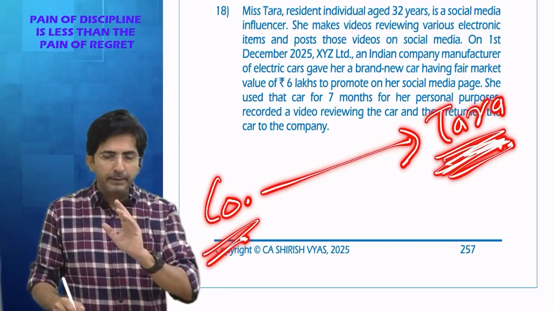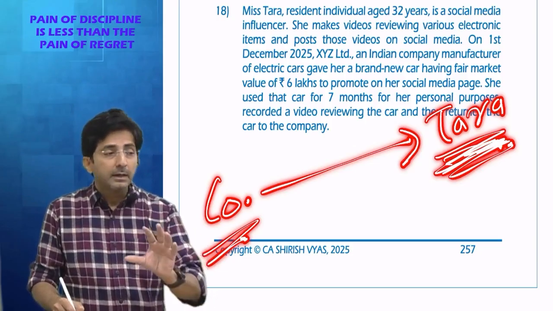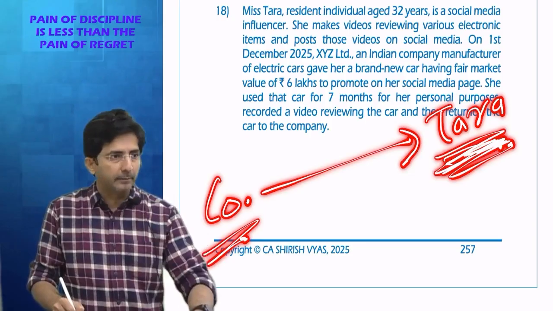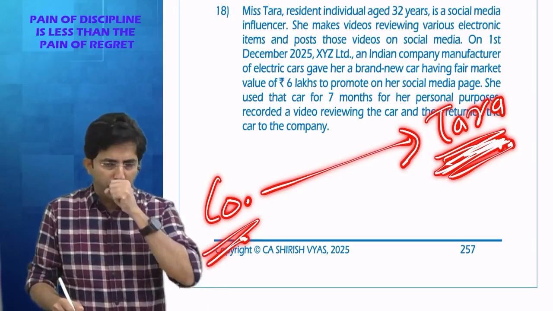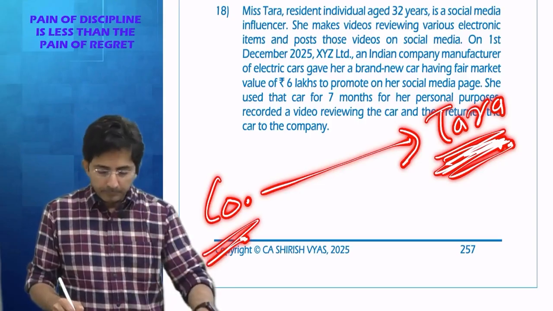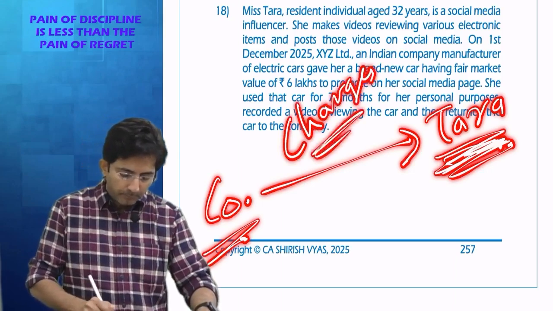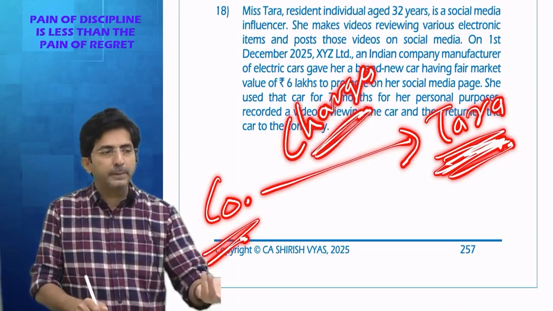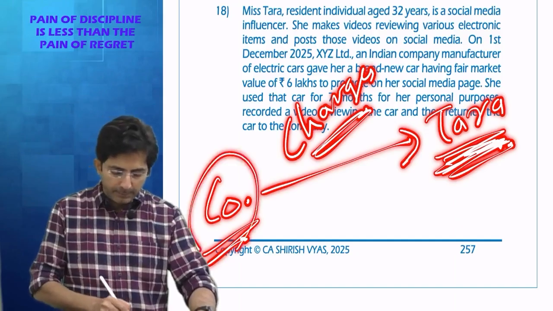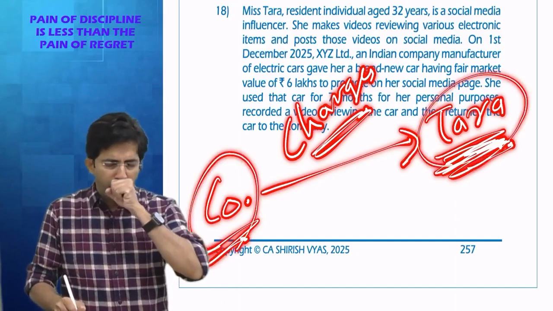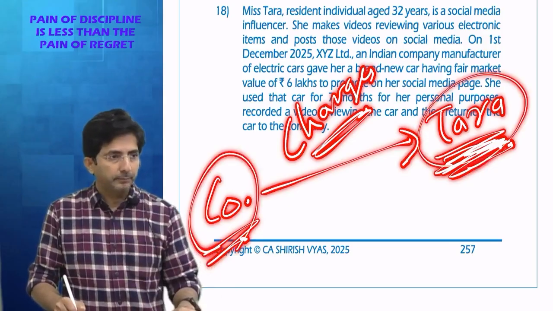So what was the agreement? The company wanted to do publicity of its cars on the Instagram channel of Tara. So tell me, what will be the charges of Tara for this? Tara will charge something for that or not? That charge is called advertisement. So tell me, the transaction between the company and Tara is what? Advertisement works contract.